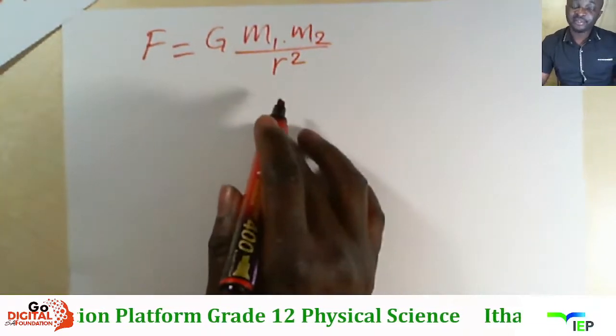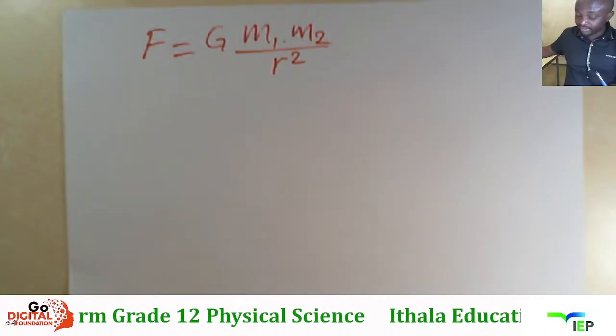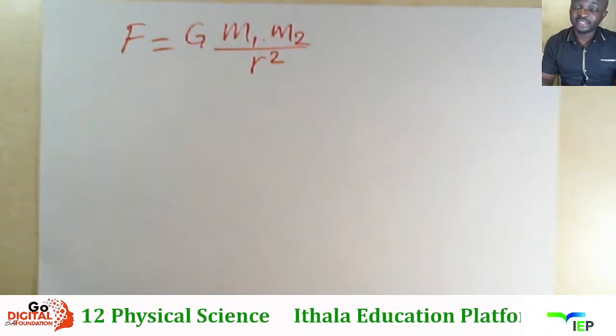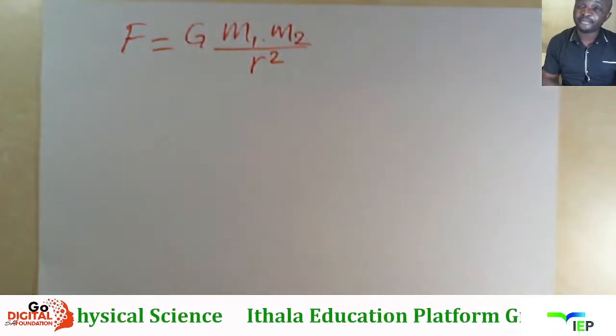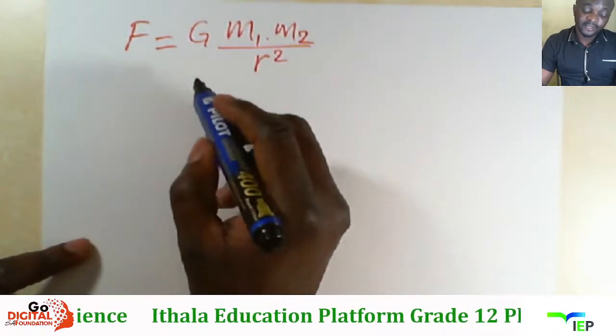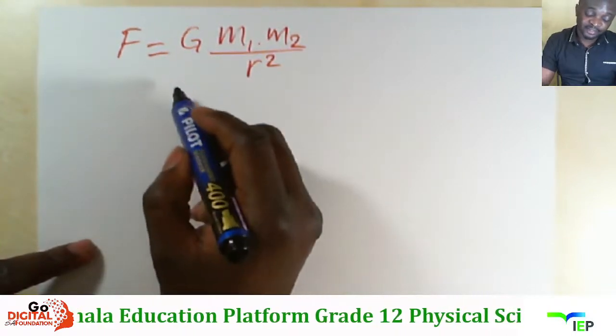Kumele sibe specific, kumele uthi between their centers, ngoba i-gravitational force acts at the center of the object, the center of gravity.